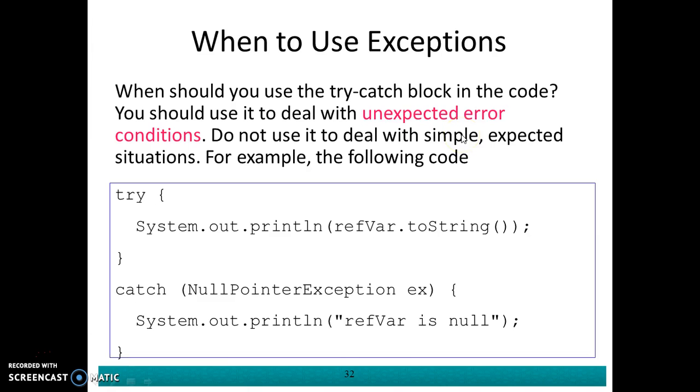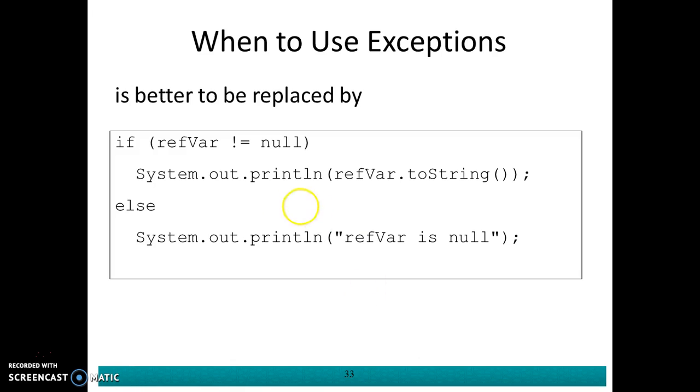When should you use the try catch block in the code? You should use it to deal with unexpected error conditions. And by right, you should not use it when dealing with simple and expected situations, like this example. Actually, these statements can be simplified. You don't need a try catch block over here, because the problem here is that you are checking whether there is a null pointer exception or not. So by right, you can rewrite this by using an if statement.